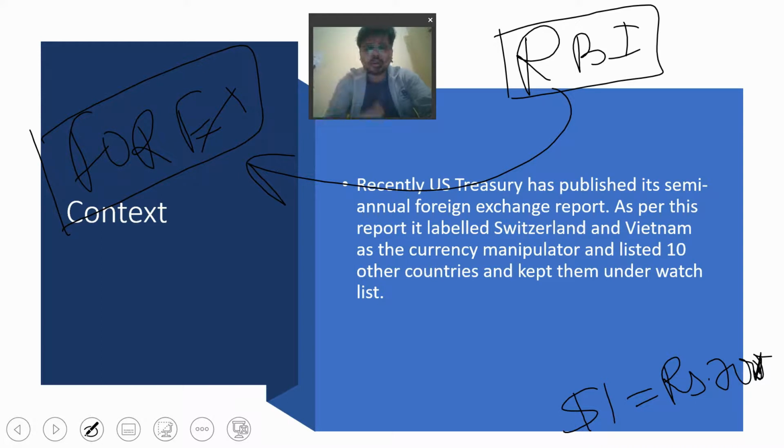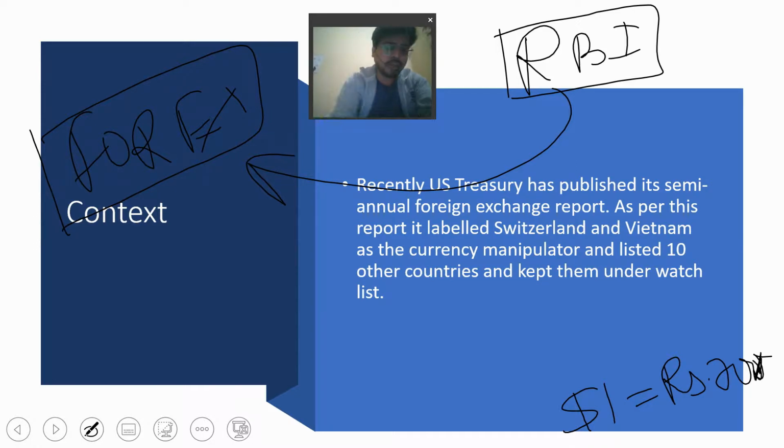In that case, investors from the USA will start to jump into the Indian market because the Indian market is giving good returns. I'm just giving one scenario. All those investors will start to exchange dollars into Indian currency, and that Indian currency will be invested into the Indian market.